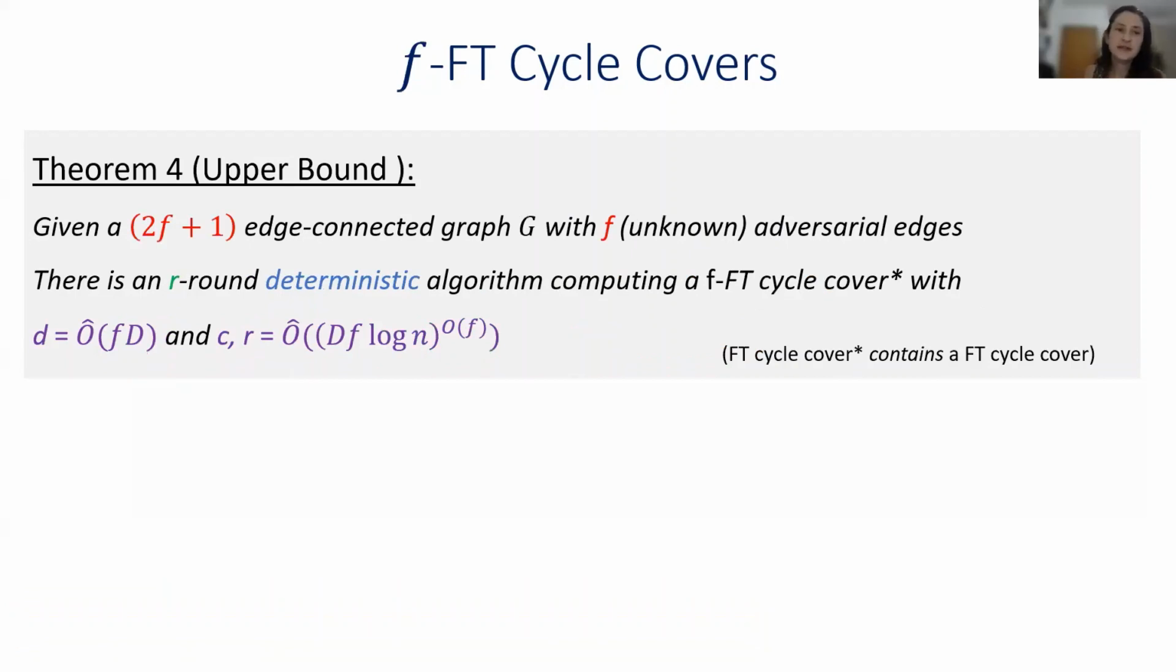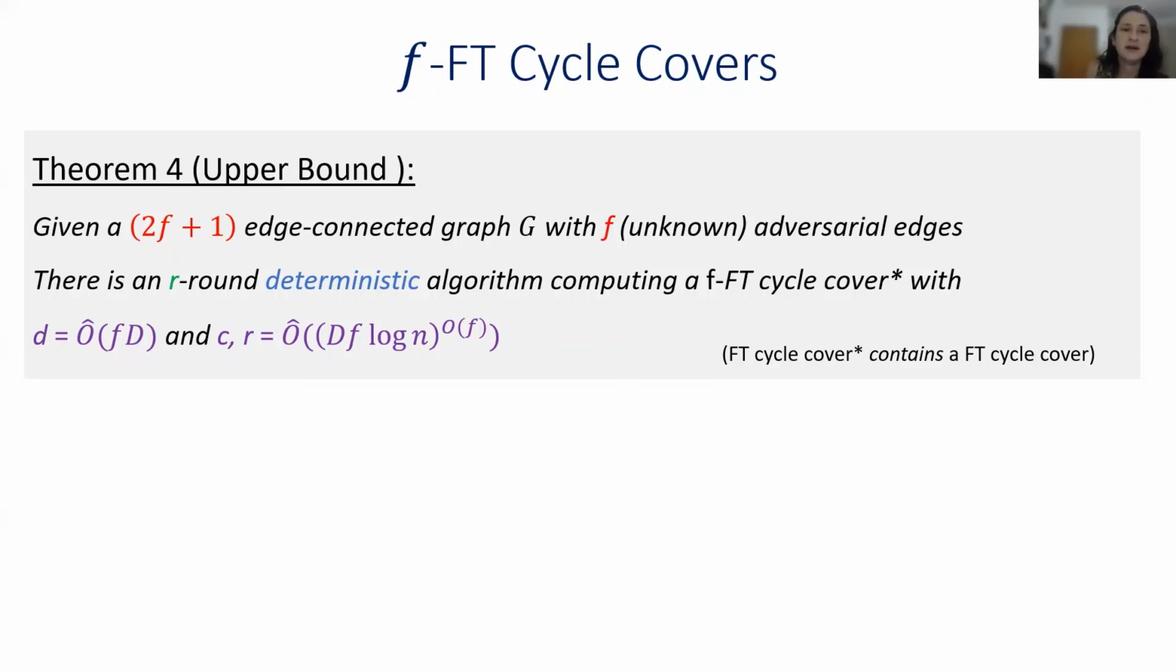Okay, so for multiple edges, we showed that if I have a 2f+1 edge-connected graph with f unknown adversarial edges, then we have a deterministic algorithm for computing an f fault-tolerant cycle cover* with dilation Õ(fd) and congestion and round complexity Õ(d·f·log n)^f, where I added this asterisk to the fault-tolerant cycle cover because for technical reasons, we don't really compute a fault-tolerant cycle cover, but we compute a collection of cycles and also paths that contains a fault-tolerant cycle cover. But for the application of our compiler, this is enough.